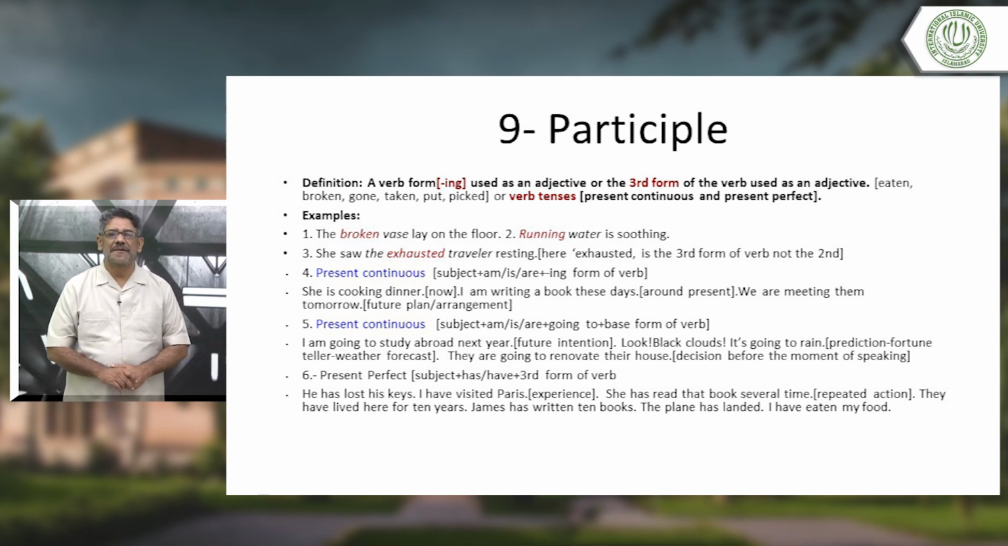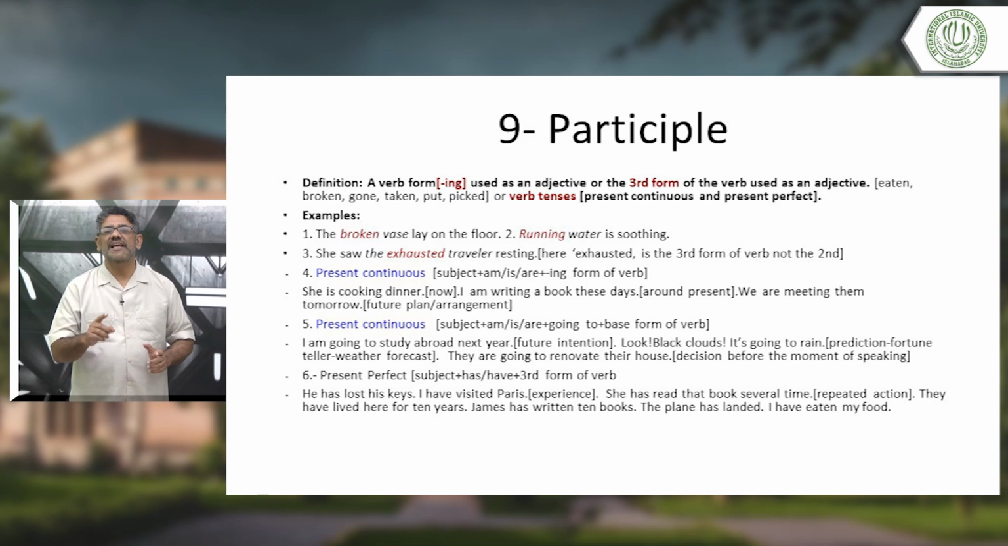Example: the broken vase lay on the floor. We are talking about the vase. Broken vase. Now see here, the broken vase. What is broken? The third form of the verb. Break, broke, broken. You see, it has been used as an adjective. Why? It is telling us something about the vase. What type of vase? The broken vase, the beautiful vase, the shining vase, the expensive vase. So broken is an adjective here.